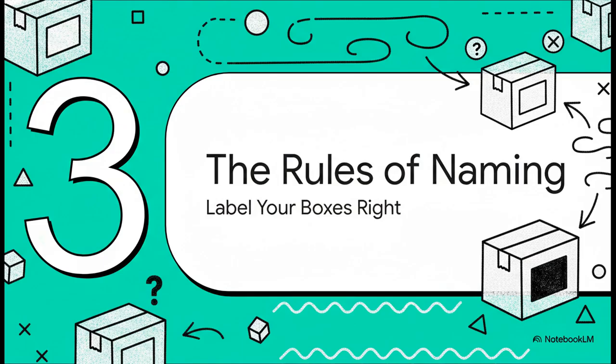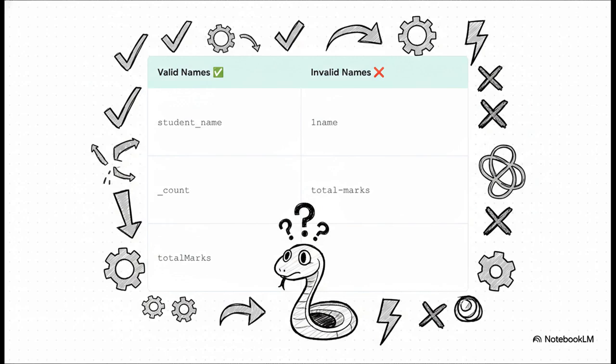Now, when it comes to labeling your boxes, you've got a ton of freedom. But there are a few simple rules that Python needs you to follow, just to make sure everything works the way it's supposed to. So let's take a look. On the left, we've got some good, valid names. Something like student_name with an underscore is super common and really easy to read. But look over on the right, at the invalid ones. You can't start a name with a number, like 1name, and you can't use special characters like a hyphen. The key takeaway: just stick to letters, numbers, and underscores, and you'll be golden.